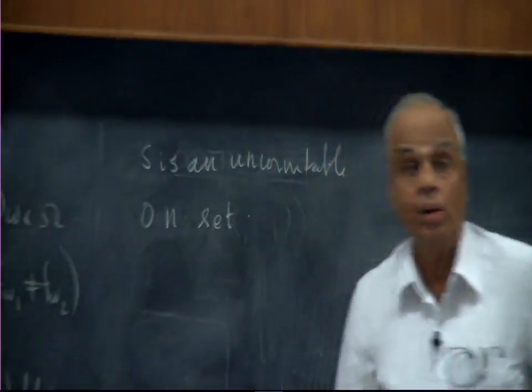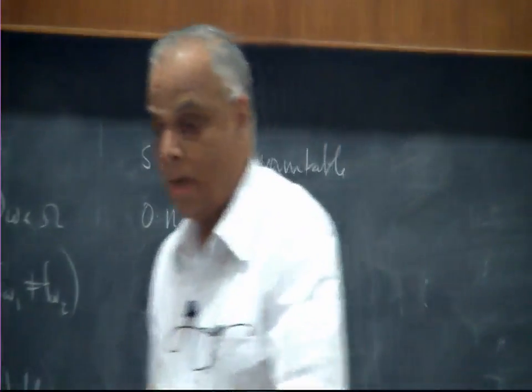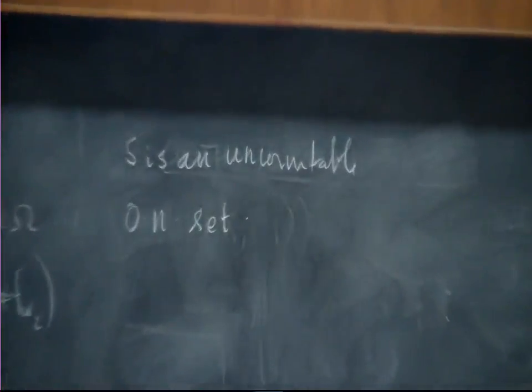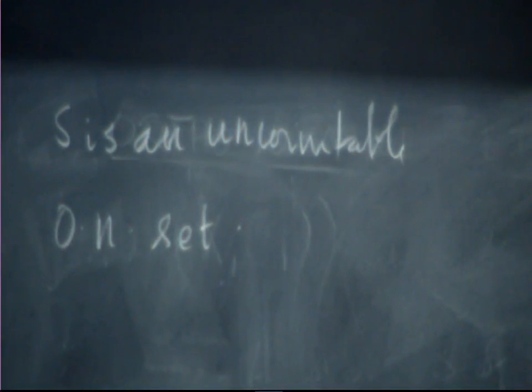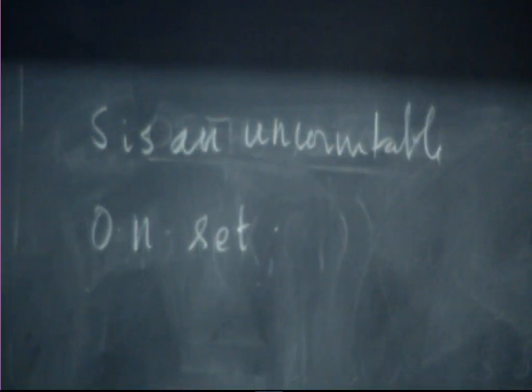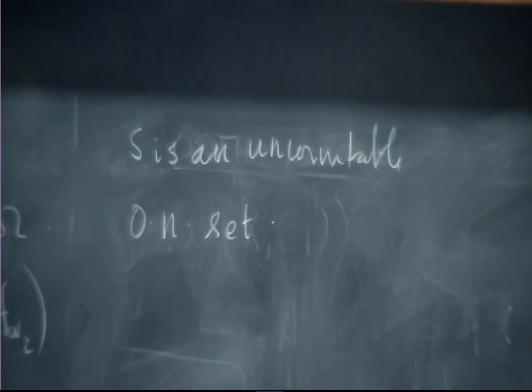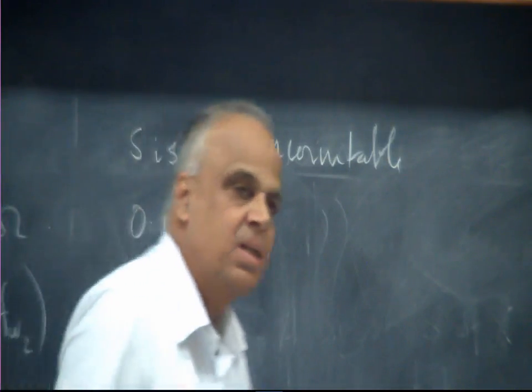So we may encounter a finite orthonormal set, a countably infinite orthonormal set, or even perhaps an uncountably infinite orthonormal set. So we must be prepared to handle all of them. Okay, so we will go through these step by step.